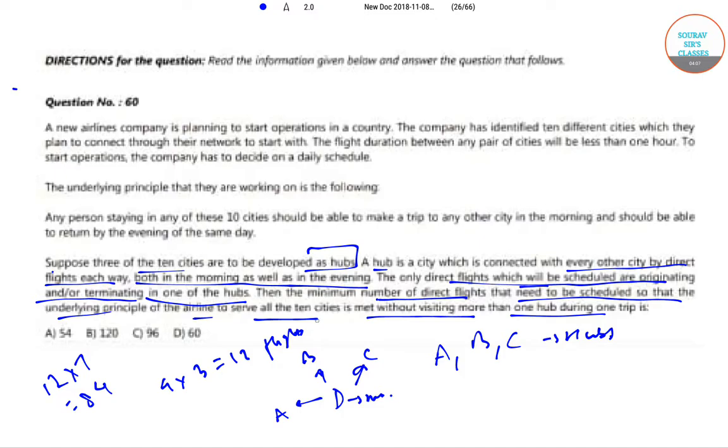In addition to this, the 3 hubs must be connected amongst themselves. Since there must be 4 flights between any pair of cities, there must be a total of 4 into 3, so 12 flights connecting any pair of hubs. Hence the minimum number of flights that should be scheduled is 84 plus 12 is equal to 96. It is option C.